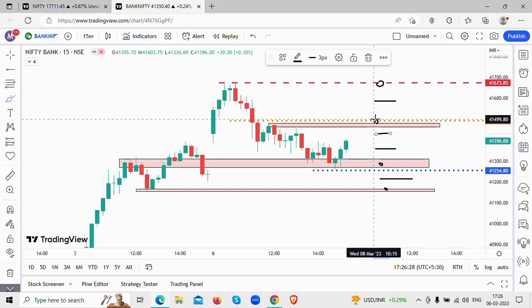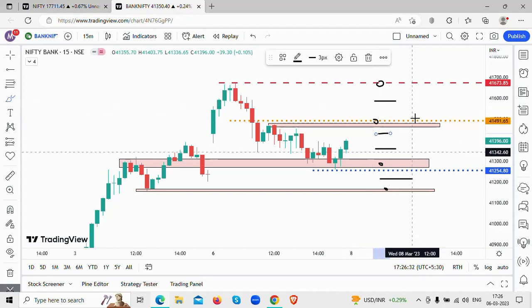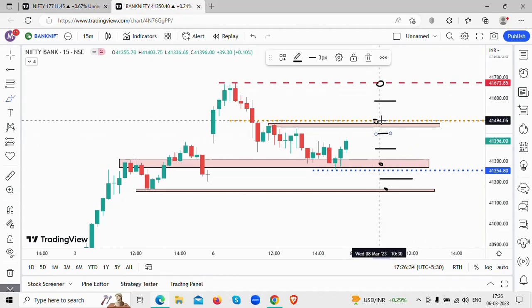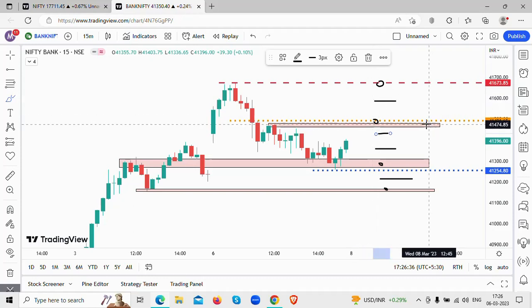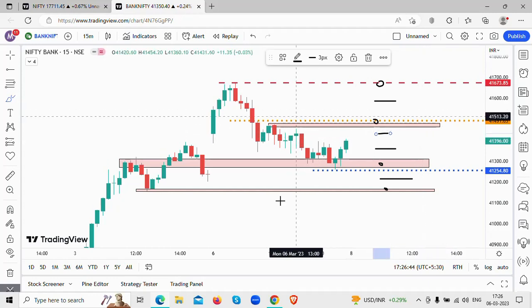So if there is a trade to be taken, we'll take a trade. If there is no trade to be taken, we are not going to take a trade. Now what happens in the second half, the market will decide, and if there is any buy or sell signal in the second half, then we are going to act as per the levels that form during the market hours. All right, so the last part that we're going to look at: did we take a trade?